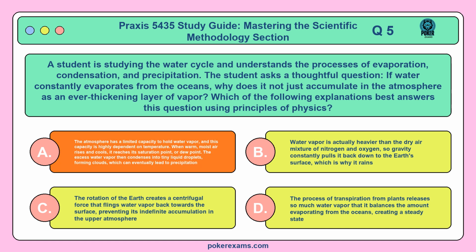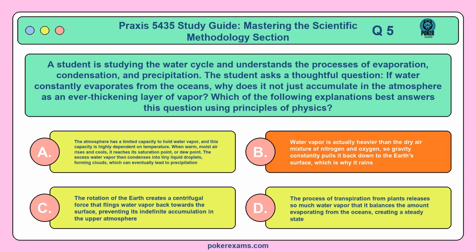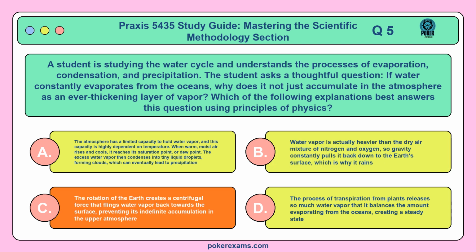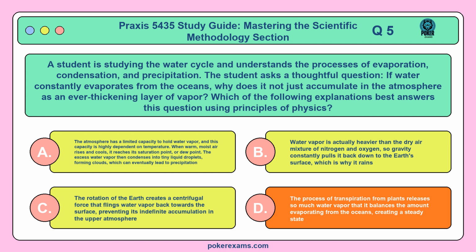Option A. The atmosphere has a limited capacity to hold water vapor, and this capacity is highly dependent on temperature. When warm, moist air rises and cools, it reaches its saturation point, or dew point. The excess water vapor then condenses into tiny liquid droplets, forming clouds, which can eventually lead to precipitation. B. Water vapor is actually heavier than the dry air mixture of nitrogen and oxygen, so gravity constantly pulls it back down to the Earth's surface, which is why it rains. C. The rotation of the Earth creates a centrifugal force that flings water vapor back towards the surface, preventing its indefinite accumulation in the upper atmosphere. Or D. The process of transpiration from plants releases so much water vapor that it balances the amount evaporating from the oceans, creating a steady state.